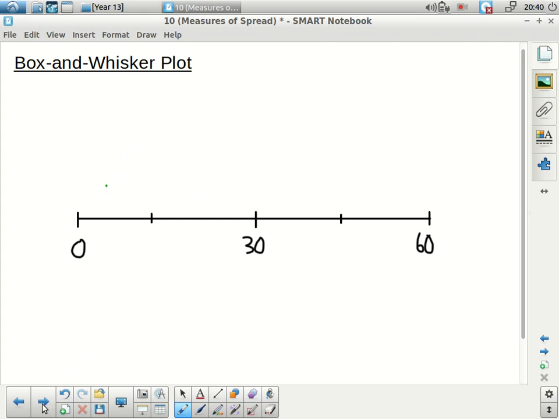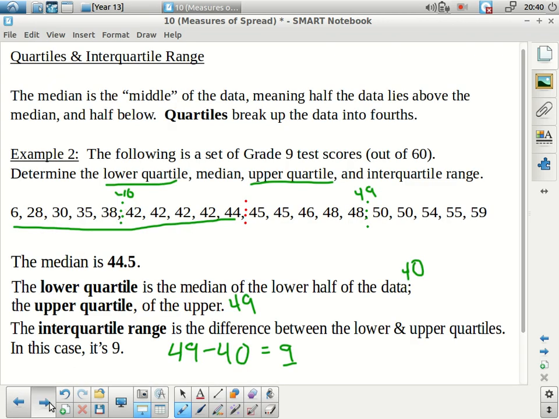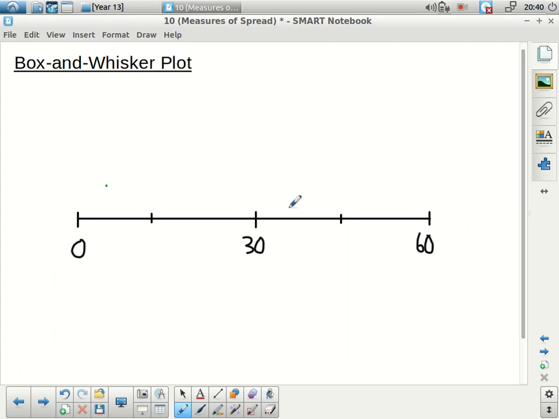The next point I'm going to plot is my lower quartile, and that was at 40. So my next point is going to be about here. My next point is my median. That was 44.5, which is right about here. My fourth point is going to be the third quartile, and that was 49, so just a little bit further. And my final point that I'm going to plot is the highest number in the list, which I believe was 59. So that's going to be right up here.